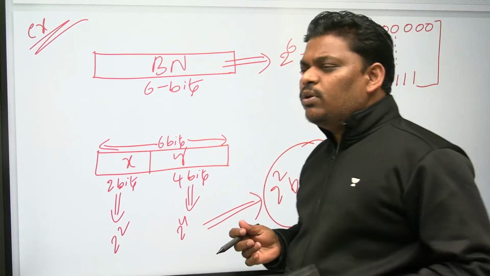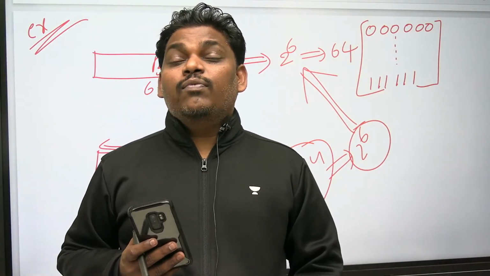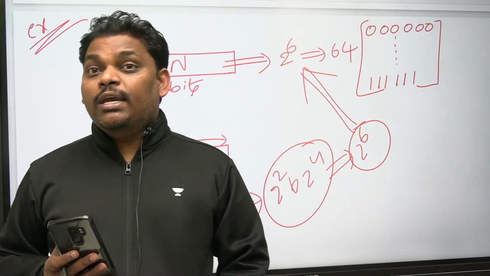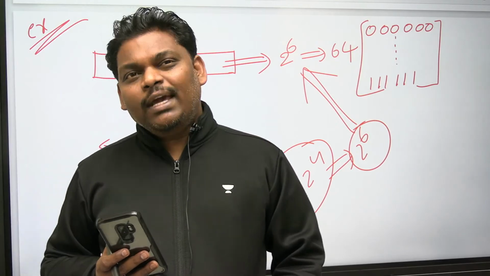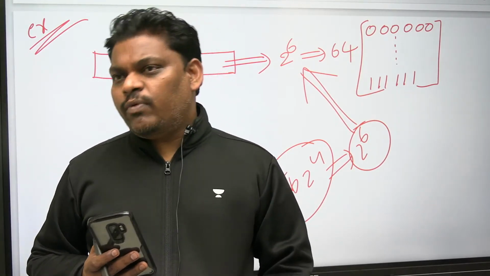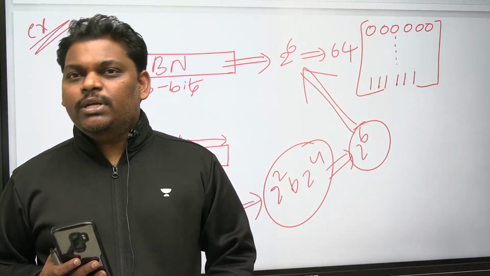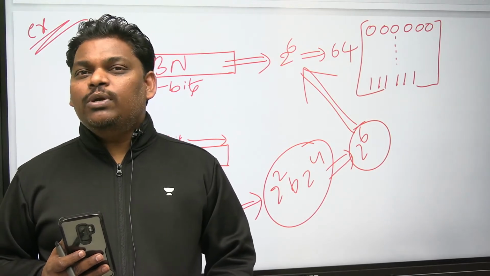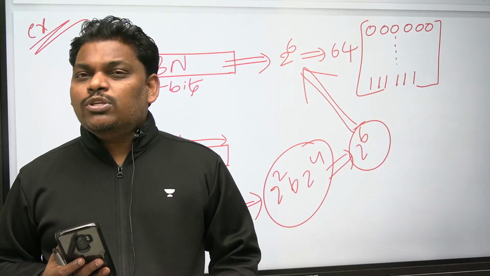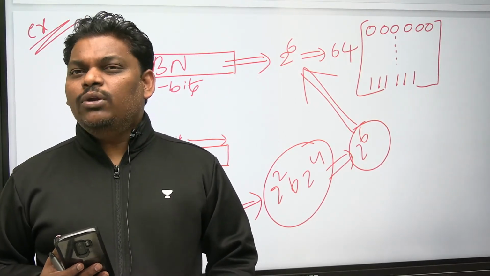So be careful. If anyone asks you, I have 10 bits. Be careful from now onwards. I have 10 bits. Those 10 bits I divided into two parts, x and y, where x contains 3 bits, y contains 7 bits. Then how many possible binary numbers for x? 2 cube. How many possible numbers for y? 2 power 7. Total possibilities: 2 cube into 2 power 7.